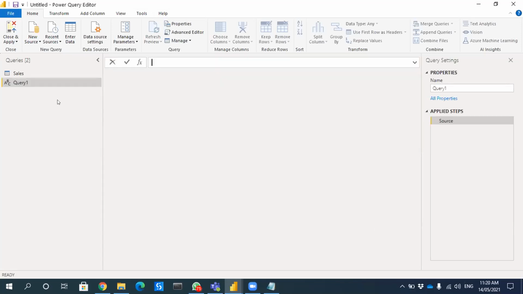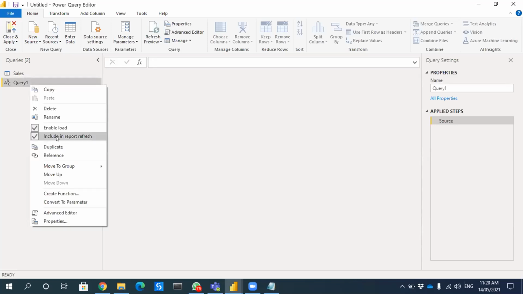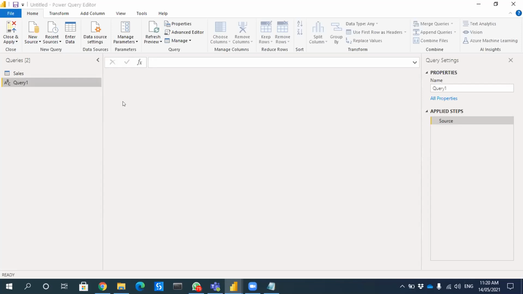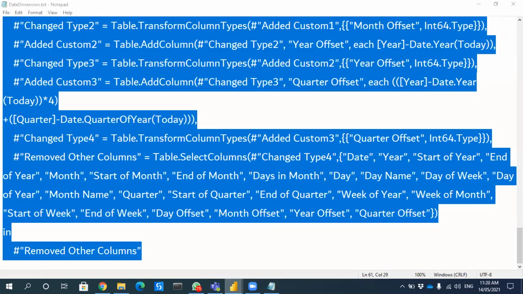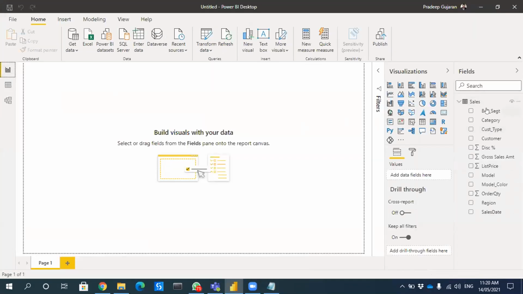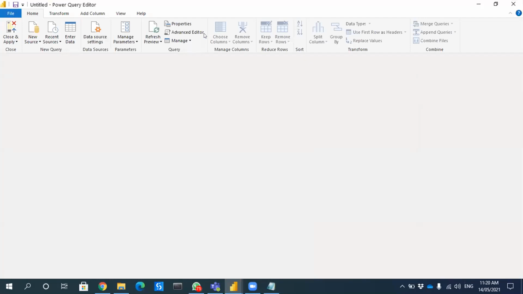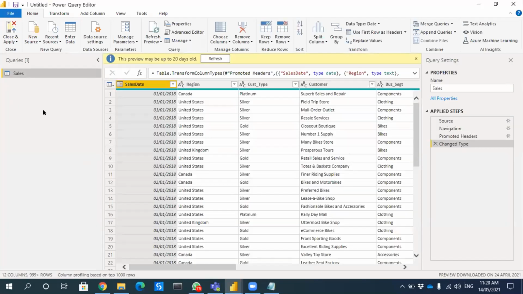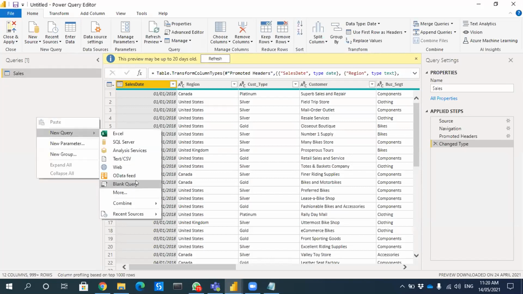No, I'm still in the Power BI desktop. How to go into the query? So you are here, right? This is what you are able to see, the blank canvas along with the fields. If you click on this one, transform data, you will be able to go inside the Power Query. This is the Power Query editor screen. From here you can do a right click, new query, blank query.